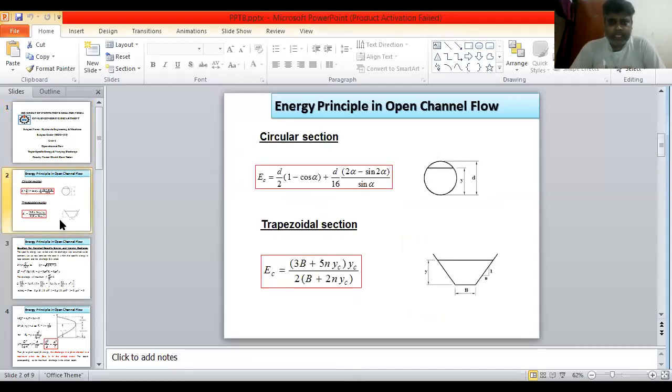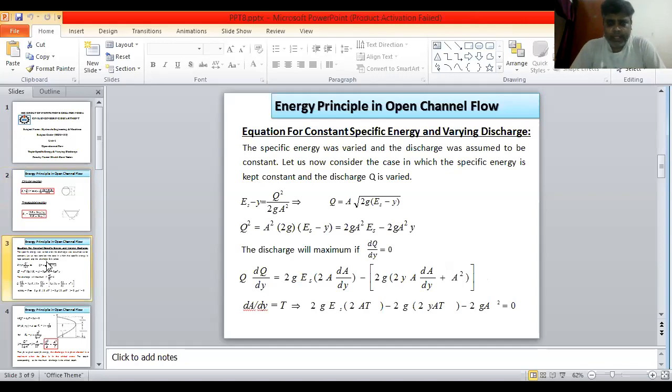For a circular channel, A is equal to D squared by 8 into (2 alpha minus sin 2 alpha), where y is the depth of flow and D is the diameter. For a trapezoidal section, A is equal to (b plus z y) into y, and T is equal to b plus 2 z y. Here the side slope is 1 vertical to z horizontal. This is the trapezoidal channel.